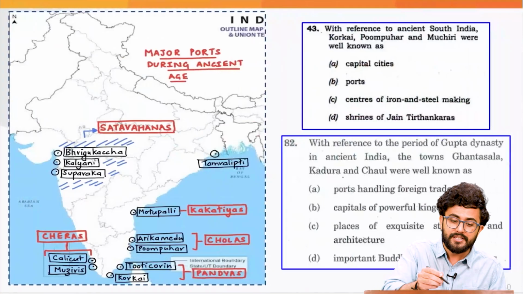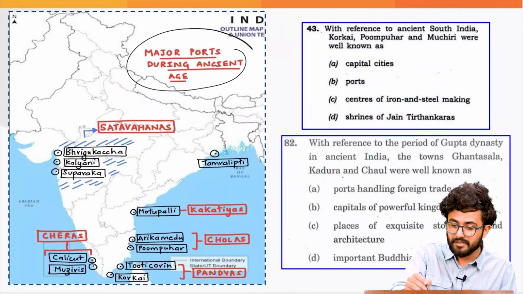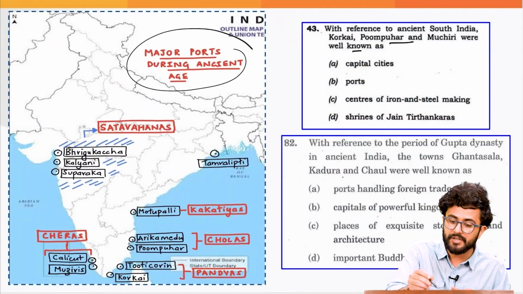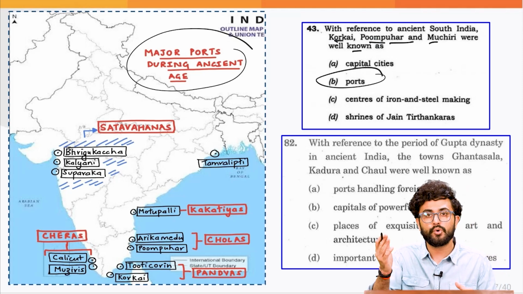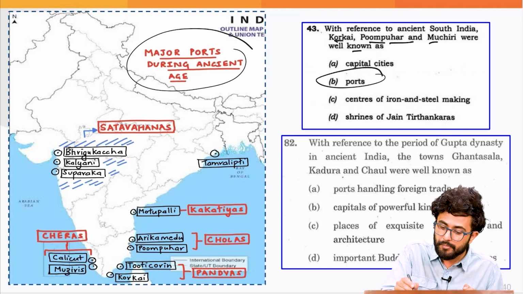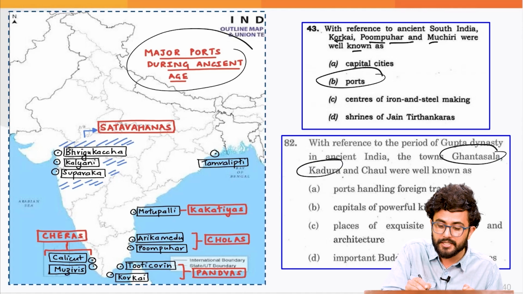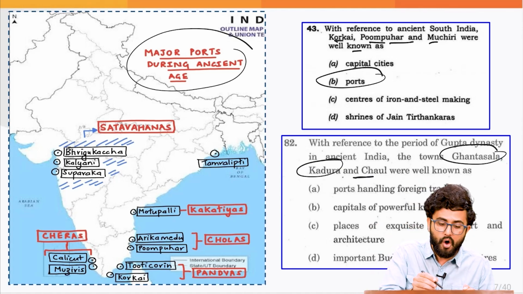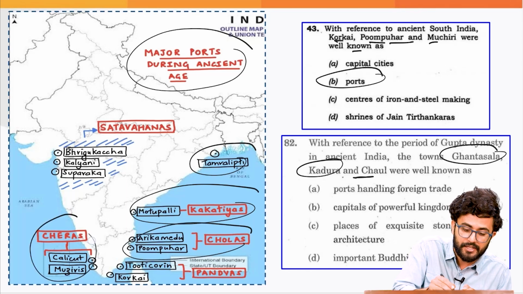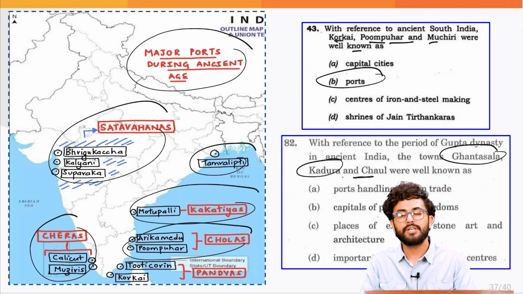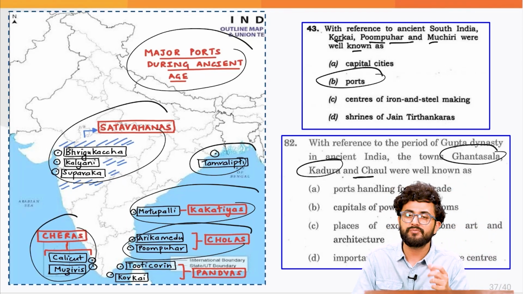Also, there are various important ports which are obviously a favorite of UPSC. For example, in one year they asked about Korkai, Pumpuhar and Muchiri, the various important Sangam age ports. Similarly, one year they asked about the important Gupta age ports of Ghantasala, Kadura and Chaul. So all the important ports, along with their dynasties, have been given there. Just read them very carefully, and we will try to solve these questions also if possible.